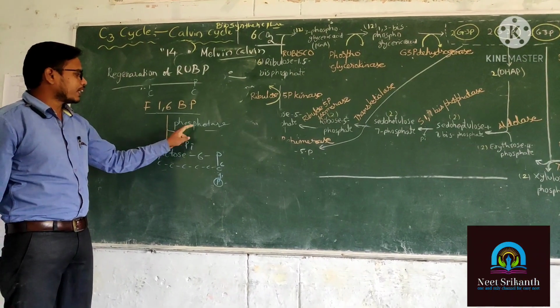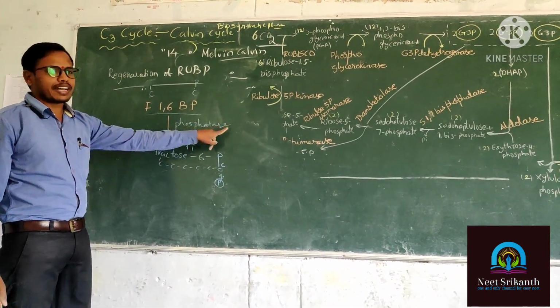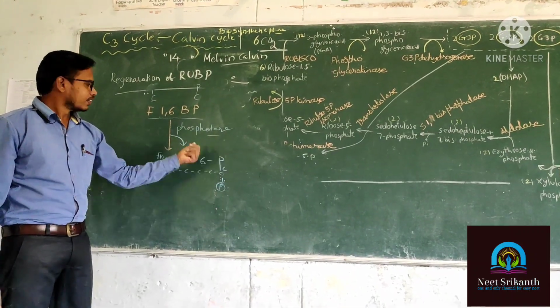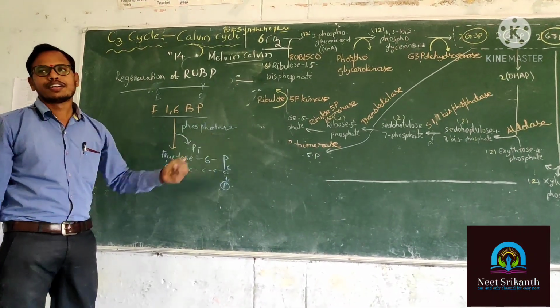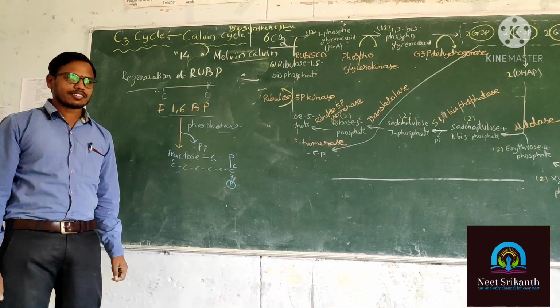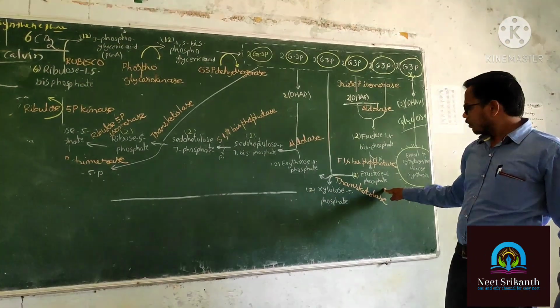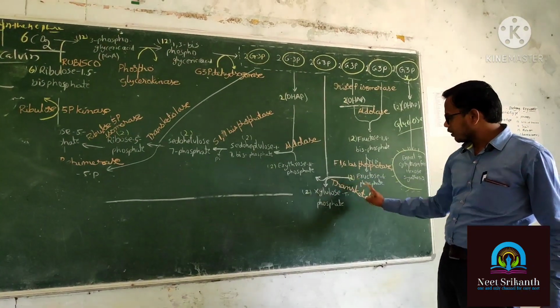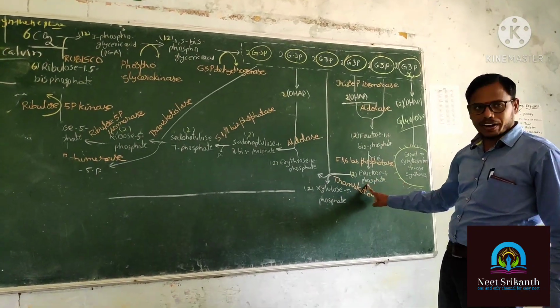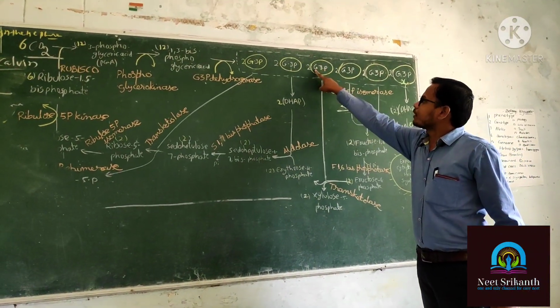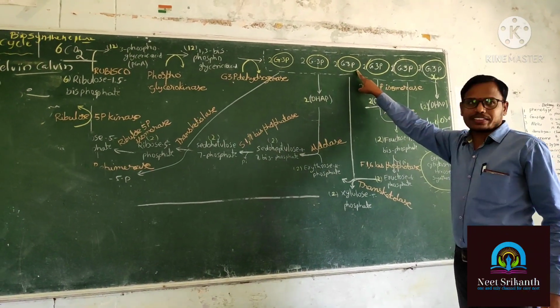Which enzyme is going to participate here? Phosphatase. Answer is there. So phosphate is going to be removed in the presence of an enzyme that is called phosphatase. Is it clear? Now the product is fructose 6-phosphate. Okay. Now next reaction is, listen. Fructose 6-phosphate reacts with 2 molecules of G3P.